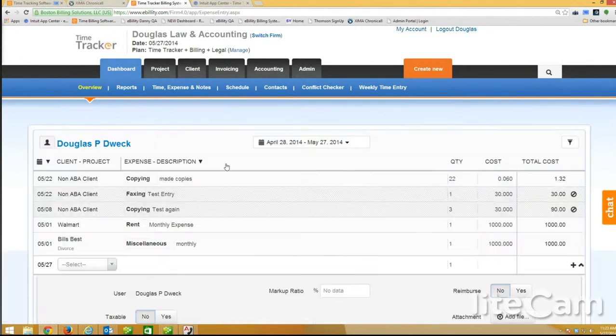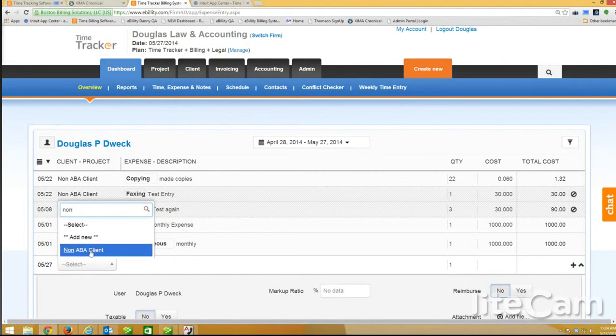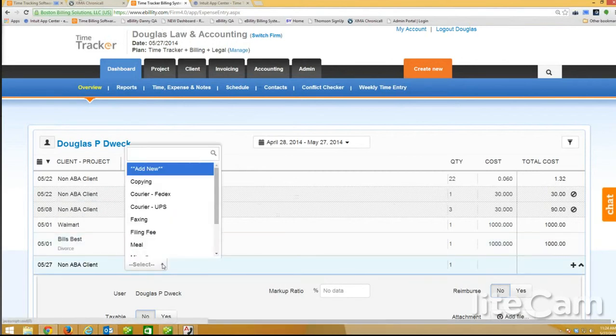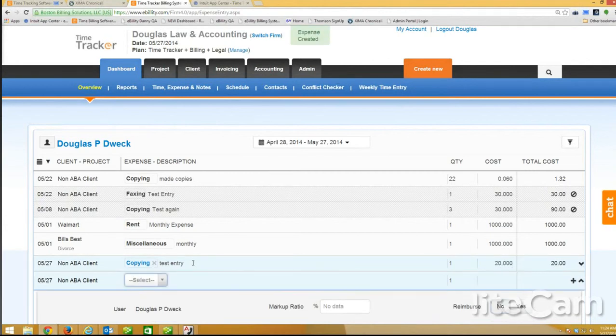And I'll choose the same non-ABA client. And then I could choose an expense, and at any time I could add a new expense if I ever want to. And then you enter a description and a quantity if you want, or a cost right there, and there's my entries. It's very, very easy to do. It's very, very quick. It saved the entry, and you can go ahead and add as many of these as you want. So now if I want to create an invoice,